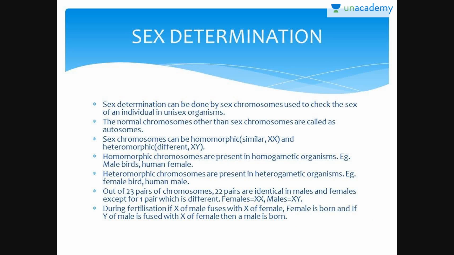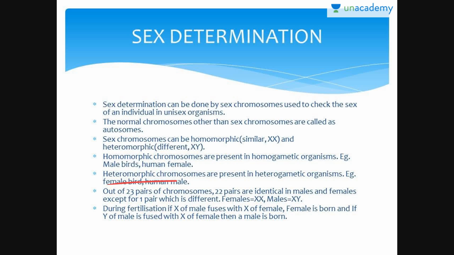Sex determination. Sex determination can be done by sex chromosomes, used to check the sex of an individual in unisexual organisms. The normal chromosomes other than sex chromosomes are called autosomes. Sex chromosomes can be homomorphic, that is similar, XX, or heteromorphic, that is XY, which is present in the male sperm. Homomorphic chromosomes are present in homogametic organisms, that is male birds and human females. Heteromorphic chromosomes are present in heterogametic organisms, that is female birds and human males.